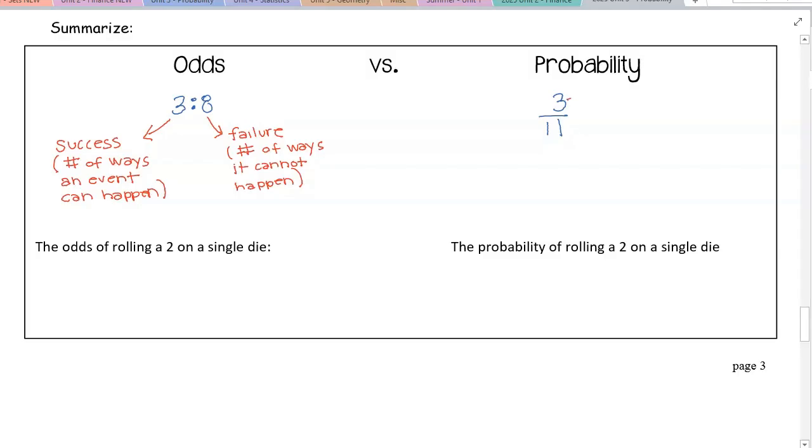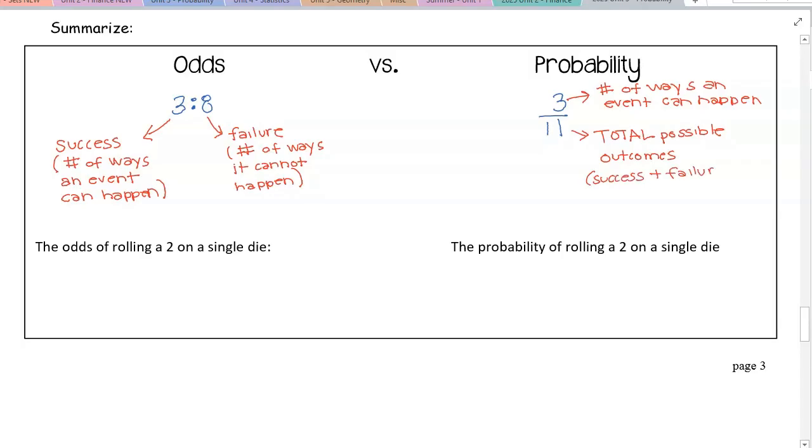Well, what you may see is that the 3 comes from the success of the odds, or the number of ways an event can happen. The 11 is going to be the total possible outcomes. If you notice, the way I got that 11 is I just added 3 and 8. I added the success plus the failure.